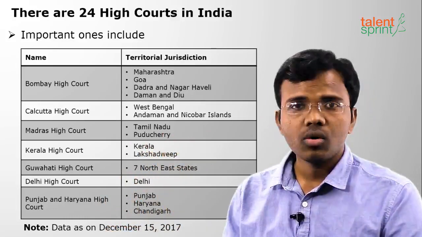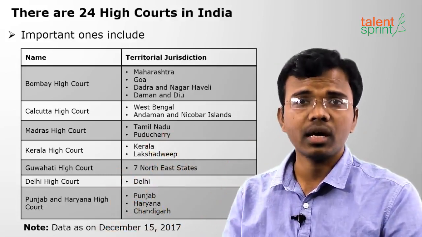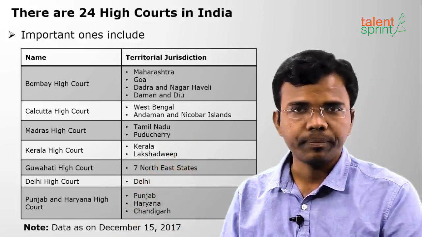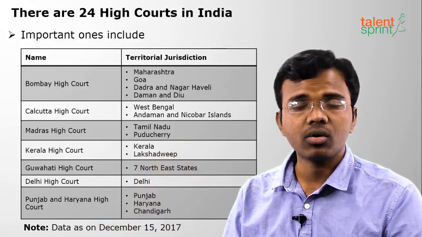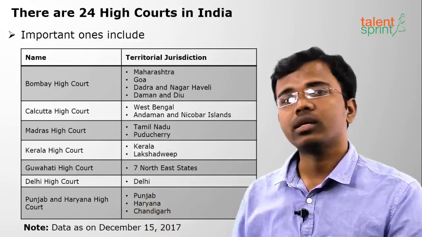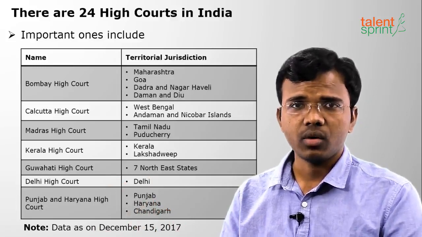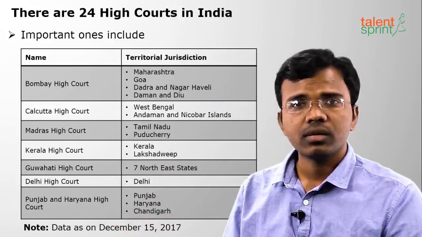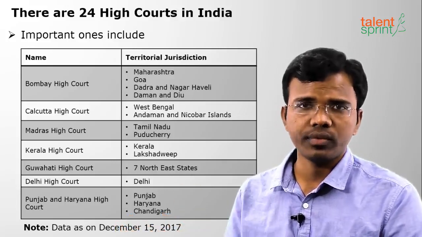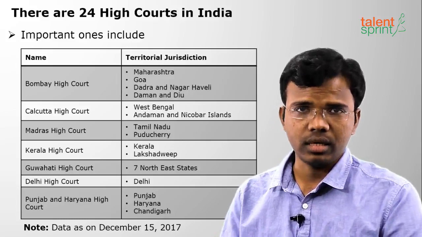Okay. Moving on to the next court, that is Delhi High Court. Delhi is the only union territory which has a separate High Court. Only union territory to have a separate High Court, that is Delhi High Court at New Delhi. And next is Punjab and Haryana High Court, which has territorial jurisdiction over Punjab, Haryana and the Union Territory Chandigarh. Chandigarh is the capital of both Punjab and Haryana. Okay, so these are the important high courts which are repeated in many examinations. So you have to remember all of these. So how many high courts do we have in India? Totally 24 high courts till date.